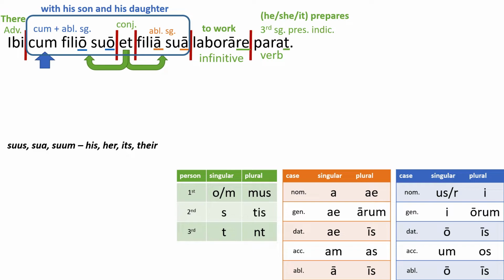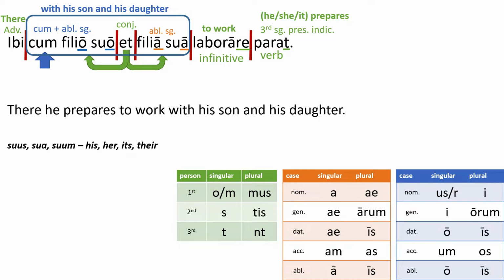Suus always refers back to the subject of the sentence, and the subject of our sentence is still the farmer. He doesn't make an appearance here except in the third person singular of "he prepares." There, he prepares to work with his son and his daughter.